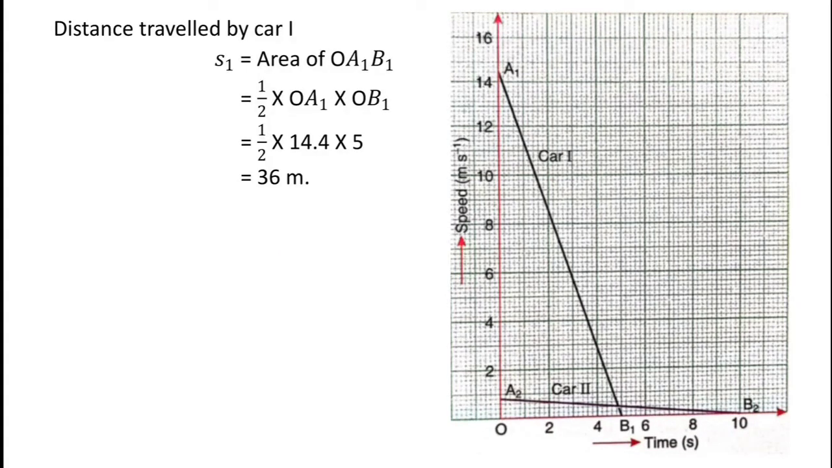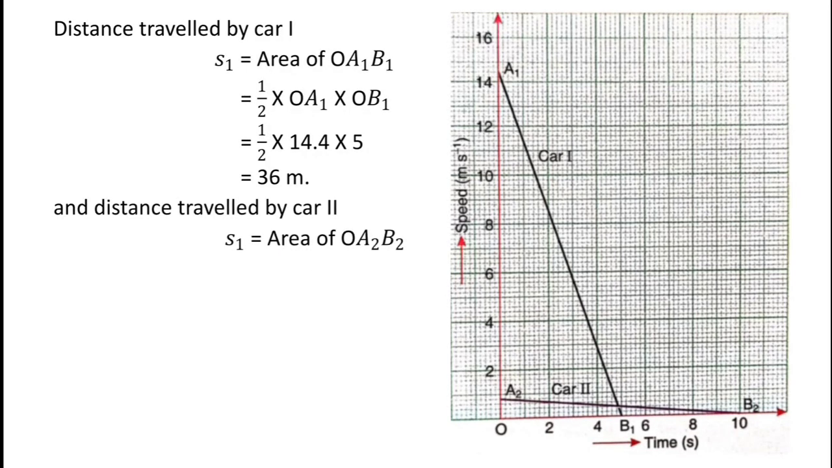In the same way, the distance traveled by car 2 can be written as the area of triangle OA2B2. OA2B2 is a right angle triangle in which OA2 represents the height and OB2 represents the base. So the area of triangle OA2B2 is written as half of OA2 into OB2. We have the value of OA2 as 0.83 meter per second and OB2 as 10 second. So it can be written as half of 0.83 into 10, which comes out to be 4.15 meter. So we can say the distance traveled by car 2 is 4.15 meter after the brakes were applied.